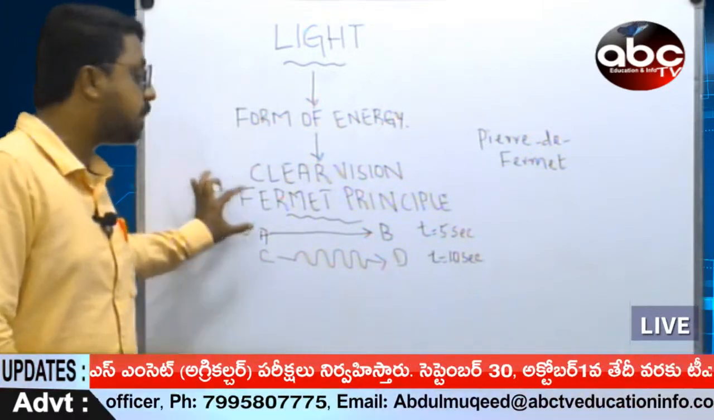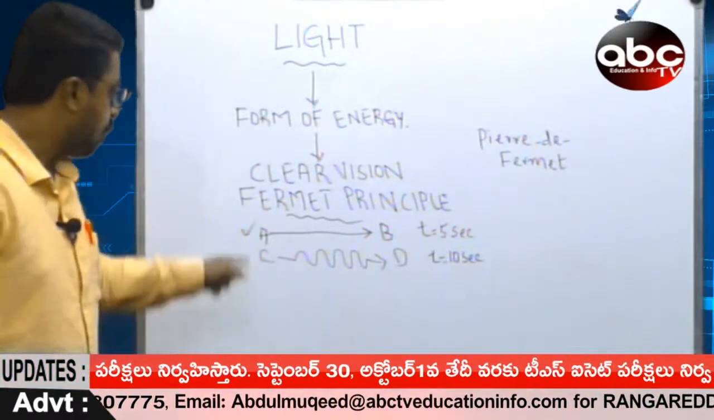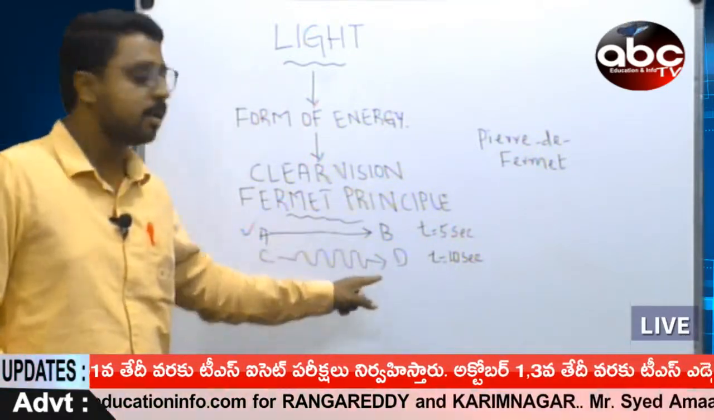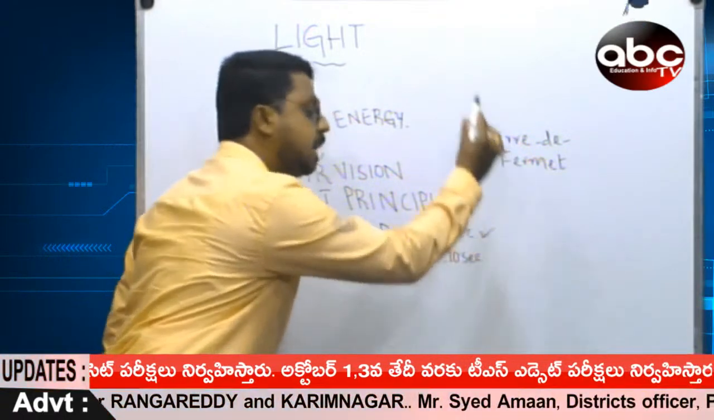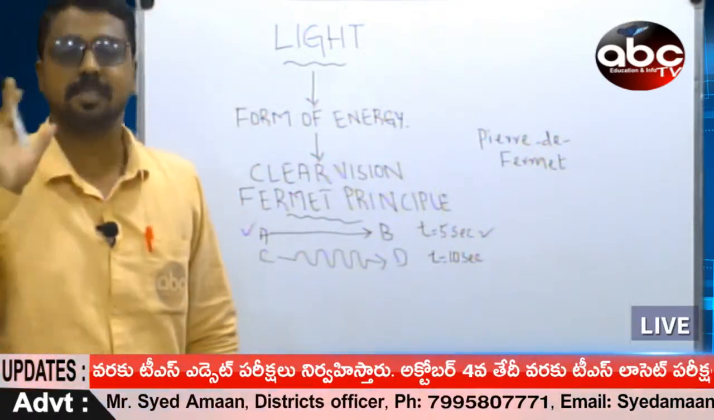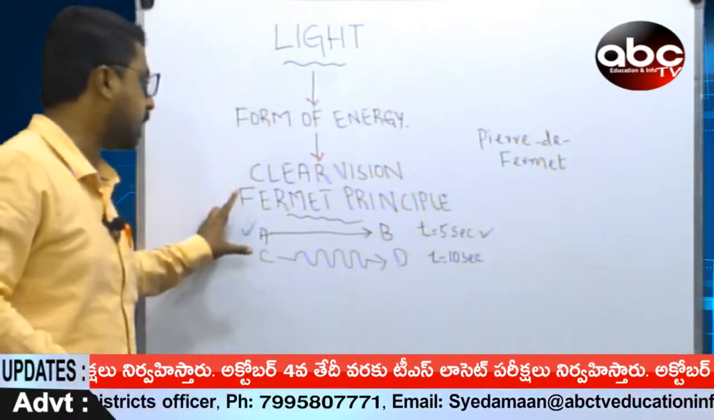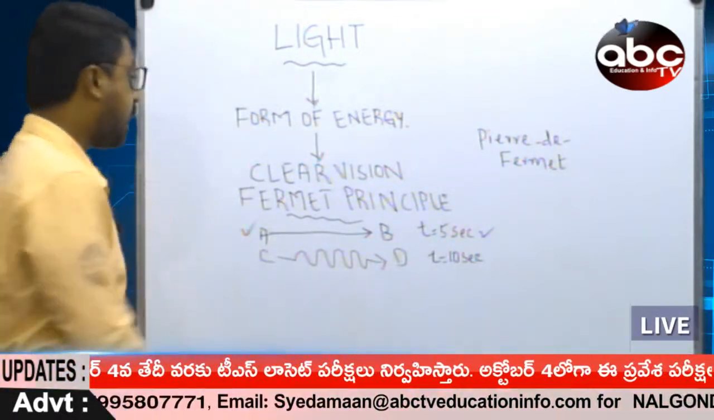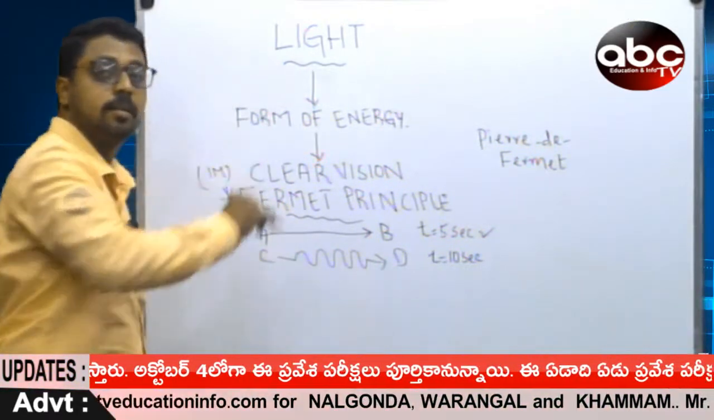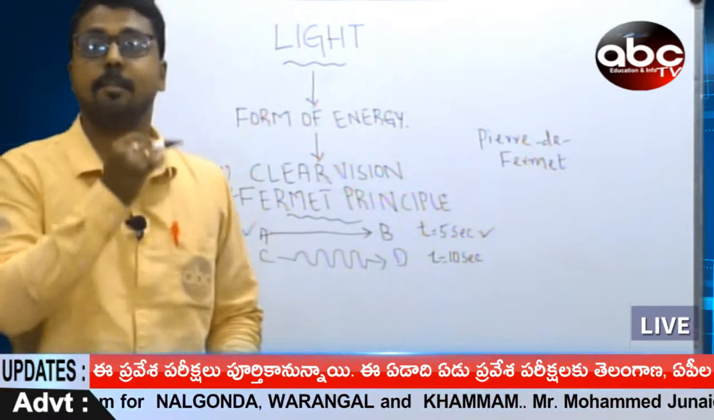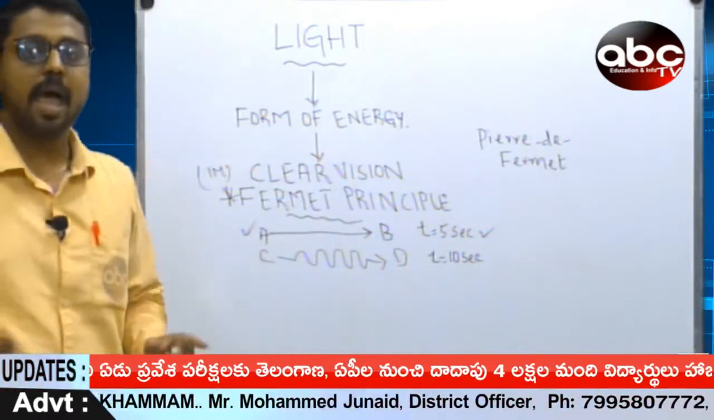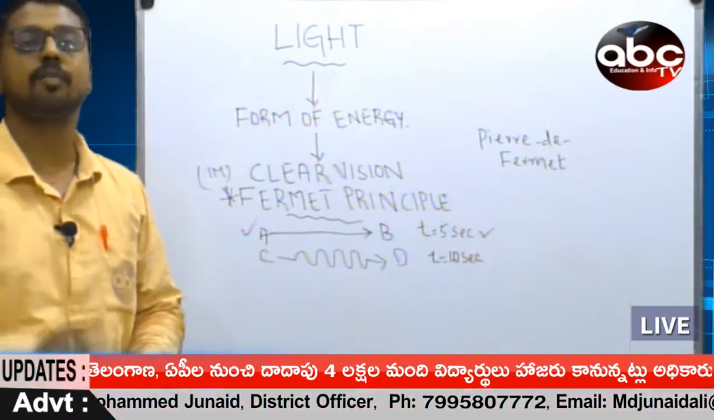So, the Fermat principle says that light travels in a path which takes least time. It gives importance to the time, not the distance. This is a very important one-mark question, dear students. The question, what is Fermat principle, is asked a number of times. You have to mention everything in terms of points.